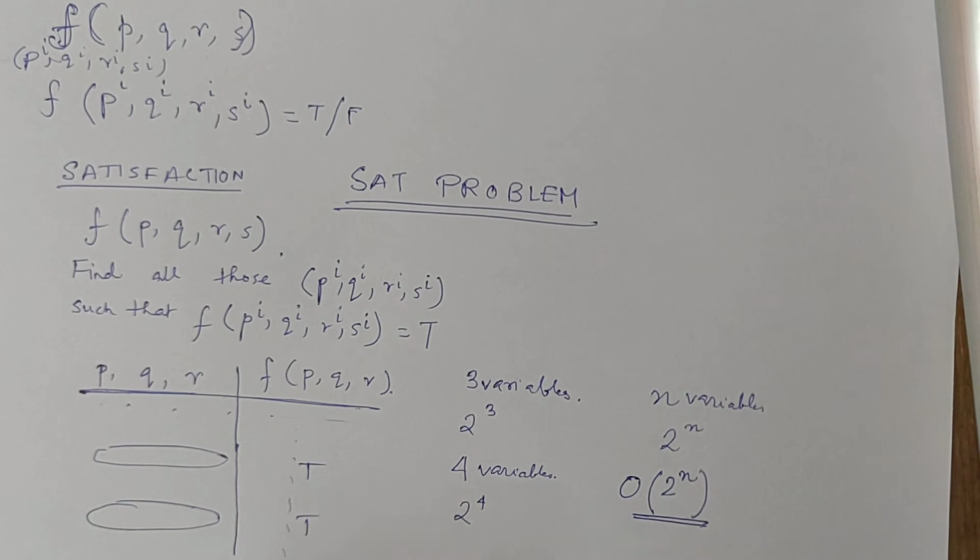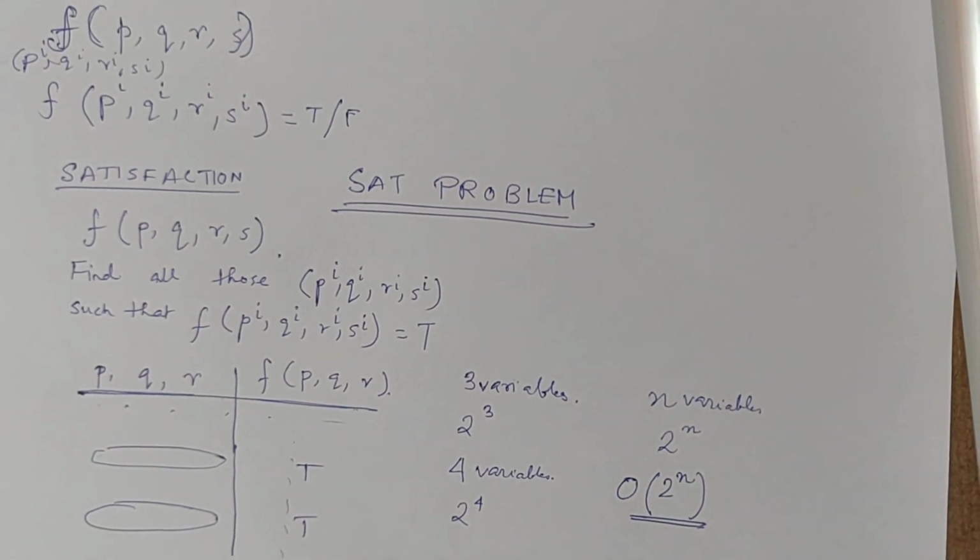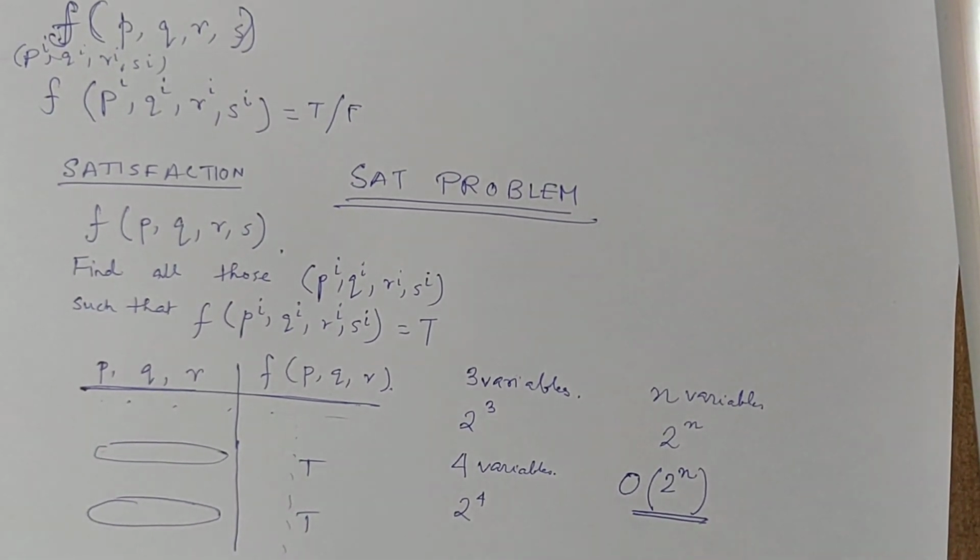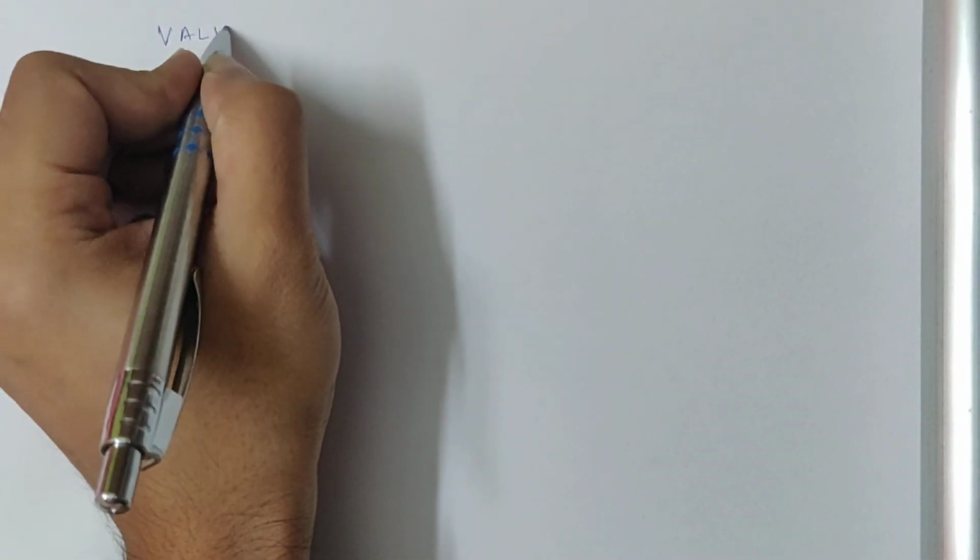Propositional sentences have some logical properties. What are they? There are mainly 3 types of propositional sentences. The first type is called valid.